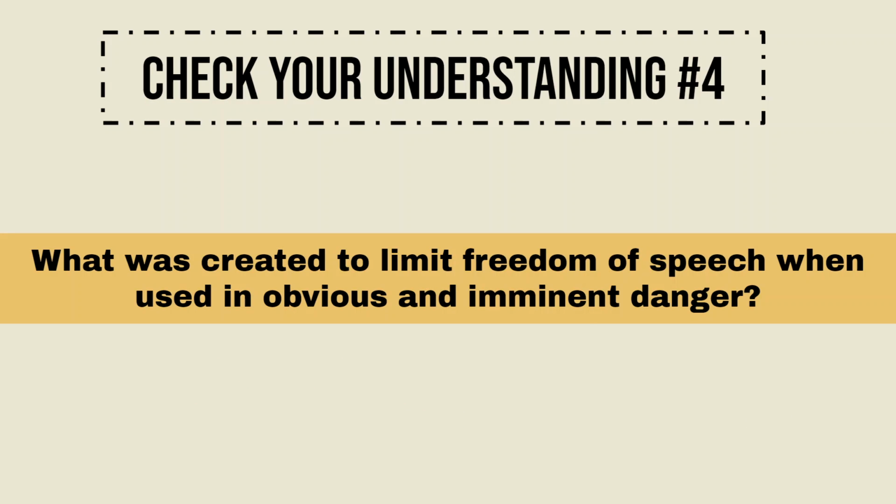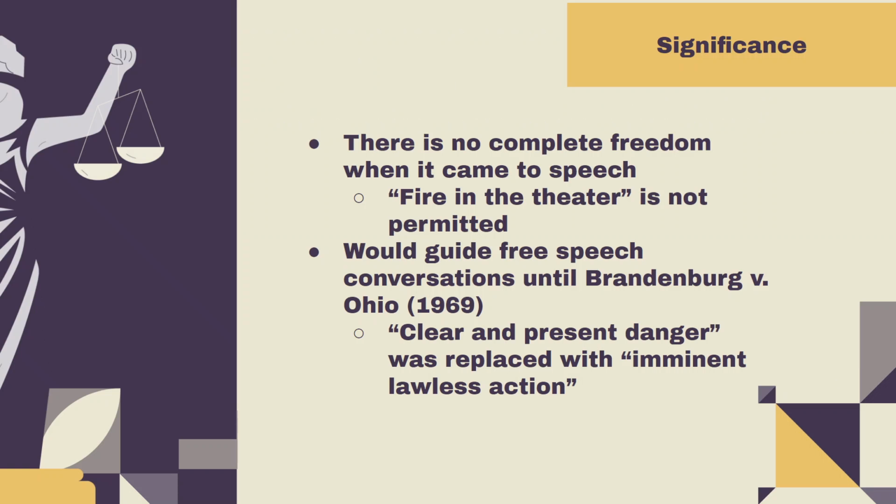This is your fourth check to understand question. What was created to limit freedom of speech when used in obvious and imminent danger? The significance of this case was that the freedom of speech given by the First Amendment wasn't absolute. For example, you could not say that there was a fire inside a crowded theater.